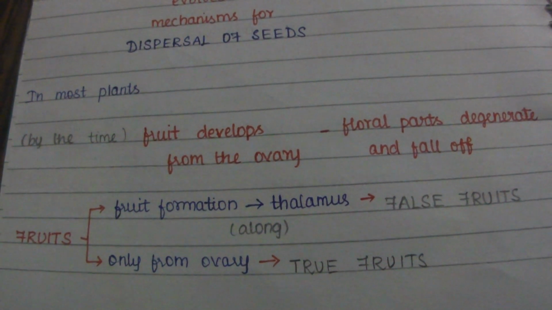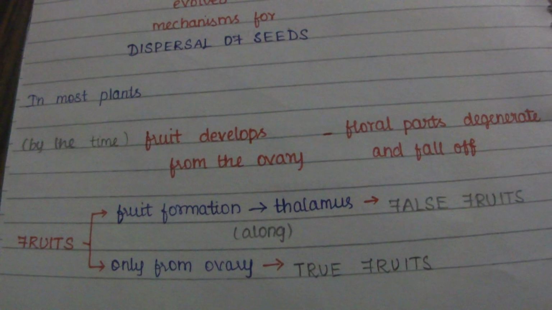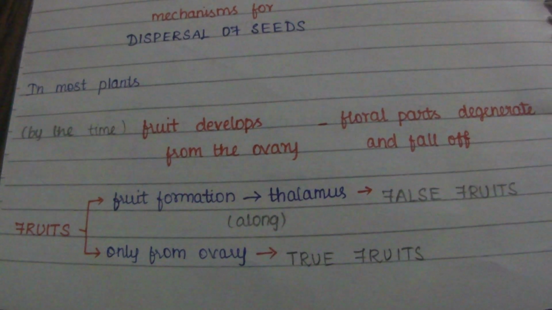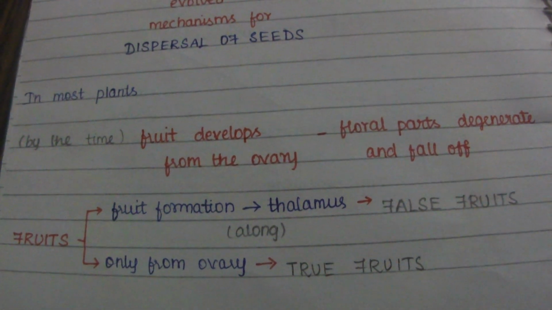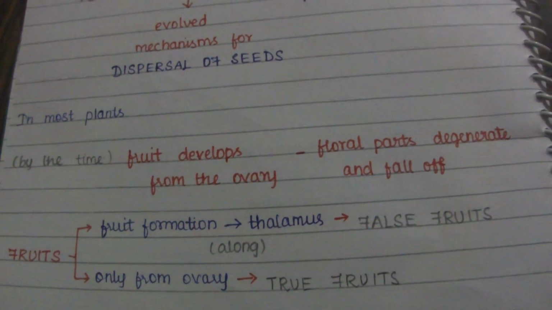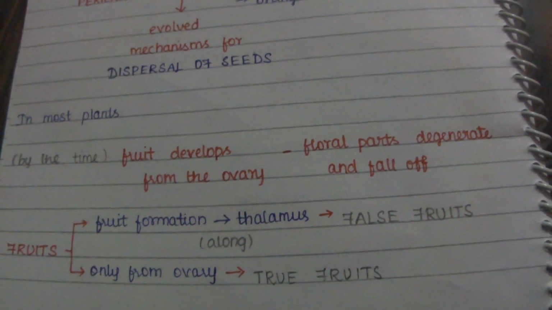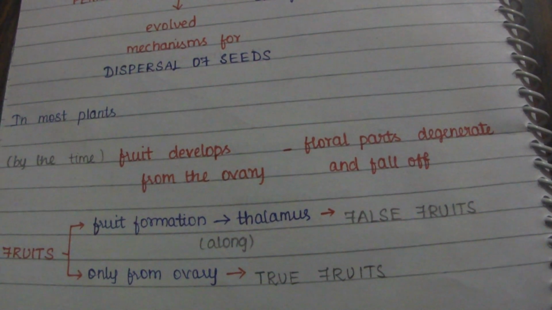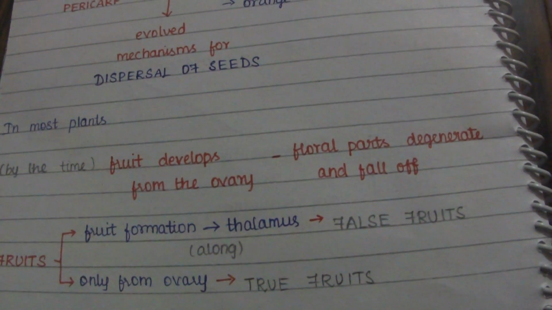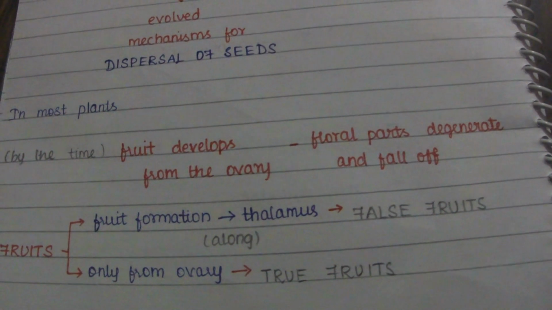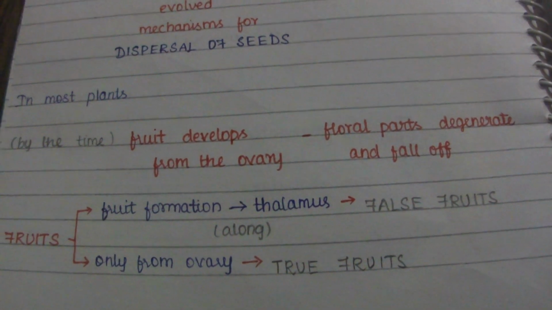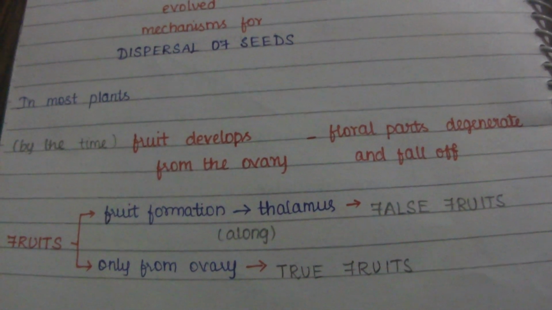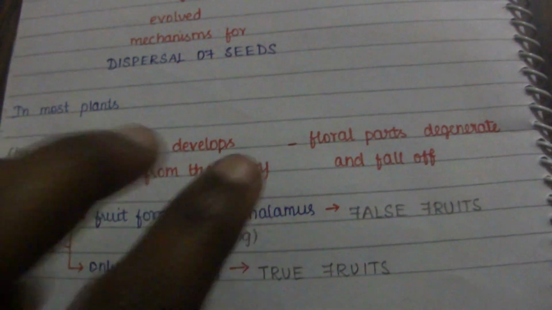But in certain conditions, if the fruit formation takes place along with the thalamus, then we call it false fruits. But when the fruit is formed only from the ovary, then we call it true fruits. If the thalamus also contributes to the fruit formation, we call it false fruits. If it takes place only from the ovary, then we call it true fruits.